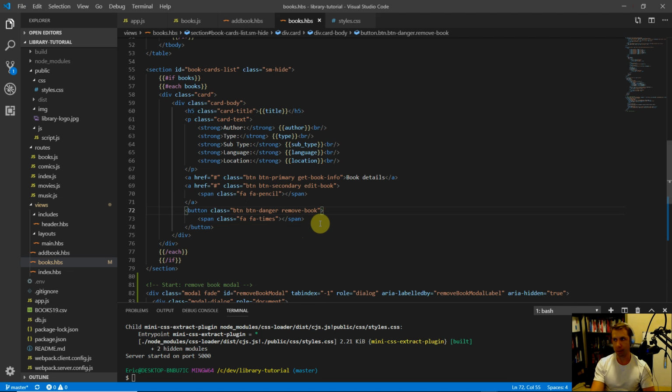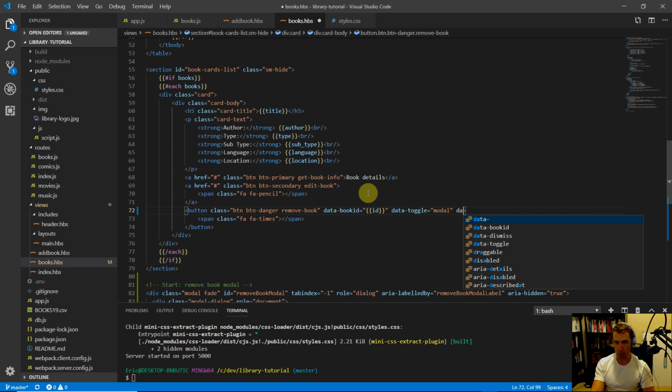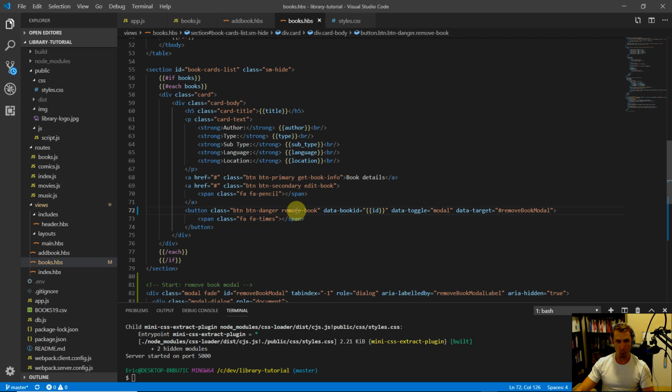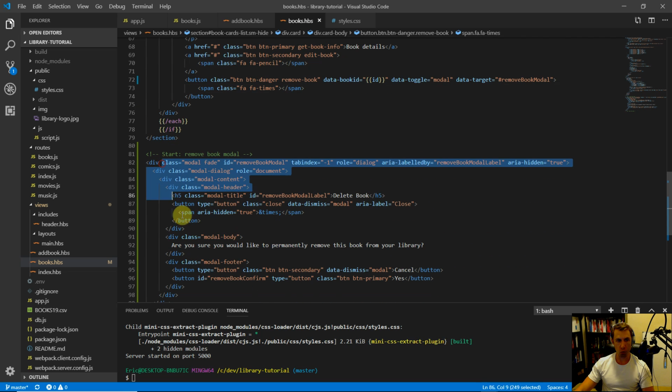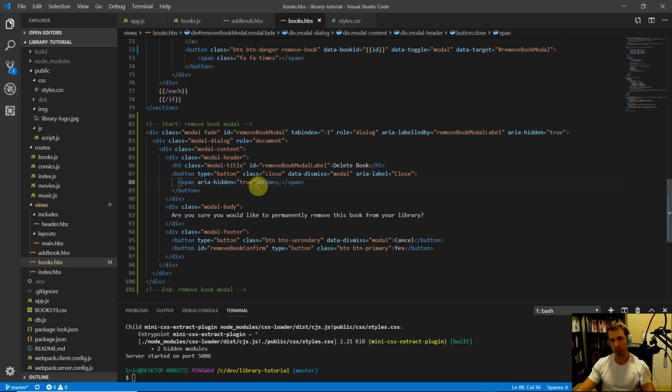So we can add a data attribute. I'll call it data-book-id, and we'll set that equal to two curly braces and then the ID, because we already have each of the books' IDs being passed into this handlebar template from our search books route. So pass in the ID, and then we'll also say data-toggle equals modal, and then data-target is going to be hashtag remove book modal. That will ensure that when these remove book buttons are clicked, it will trigger this modal pop-up to show up on the screen.